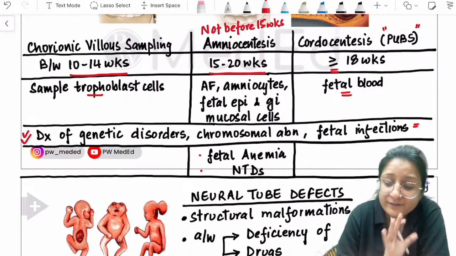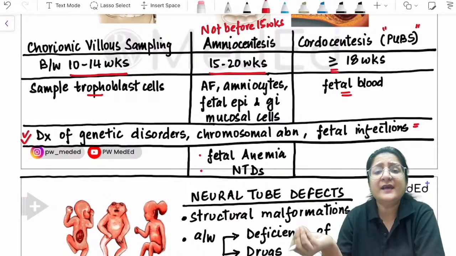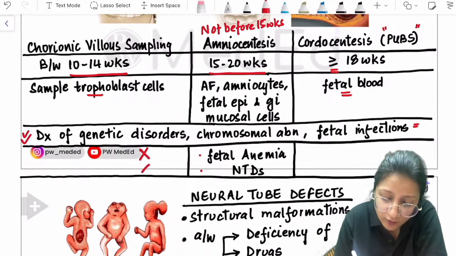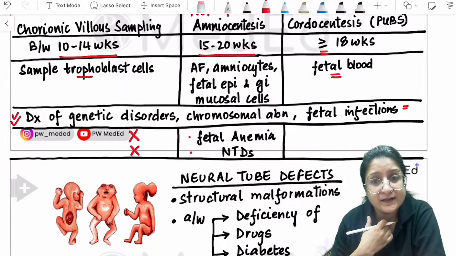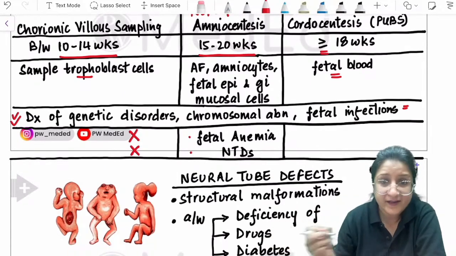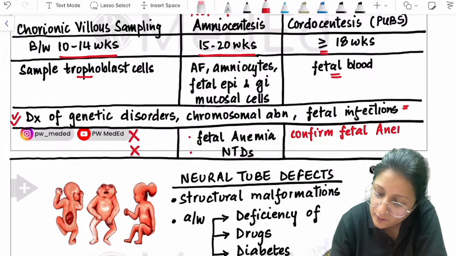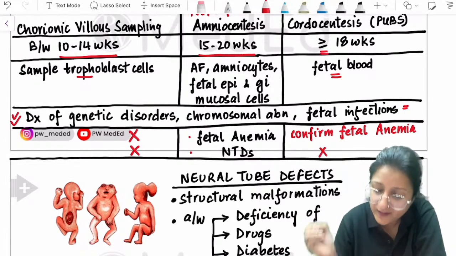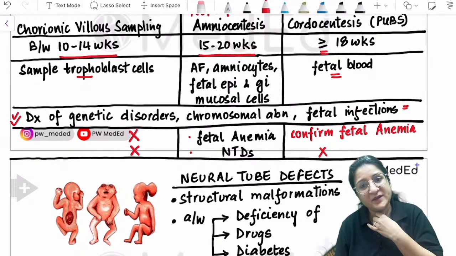Okay. Chorionic villus sampling on the other hand, we are sampling the trophoblast. It will tell us nothing about fetal anemia. It cannot be used to diagnose neural tube defects also. Chordocentesis on the other hand, if we are sampling fetal blood, we can definitely confirm fetal anemia. All right. And neural tube defects? No, we can't detect neural tube defects on chordocentesis. All right. Keep that in mind.